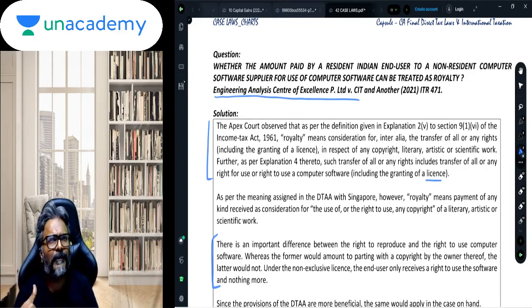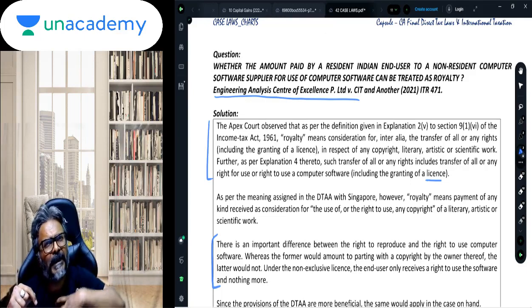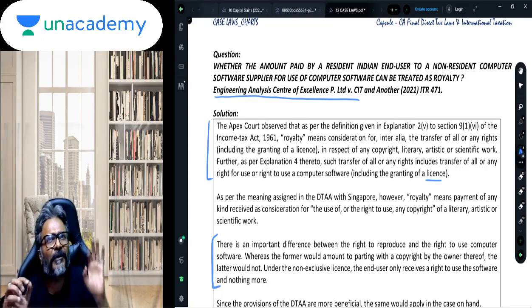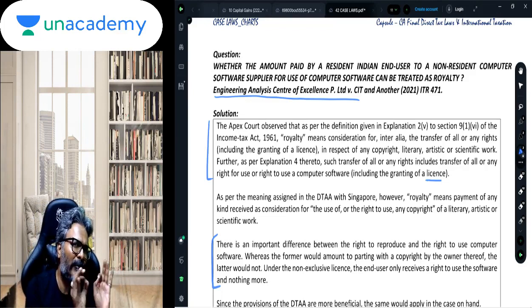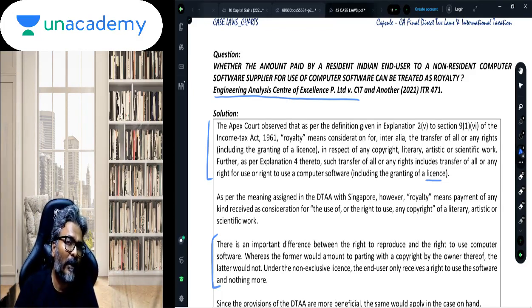Okay, now the question therefore is, now this kind of computer software they have also kept selling to all of you, isn't it? So now the question to all of you therefore is that here the consideration which we have paid to Microsoft, I have paid for that operating system, you have paid for the operating system, can that be considered as a payment for royalty? Is this a payment for a royalty that we are doing, or it is like a sale of goods? So will it be considered as a royalty payment, or should it be considered as a business payment?